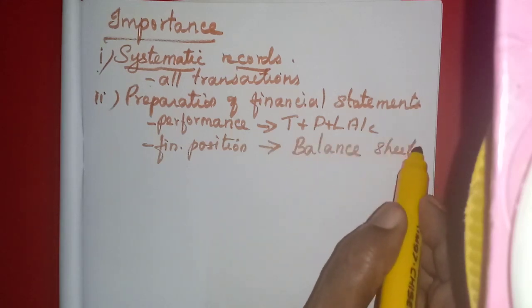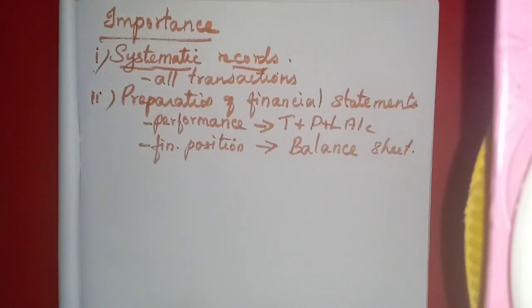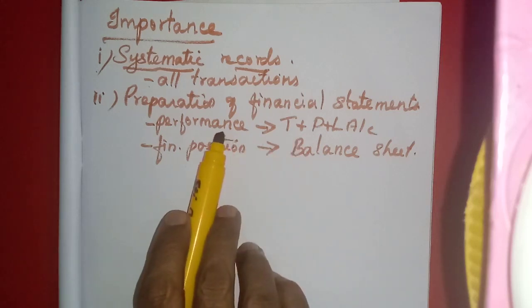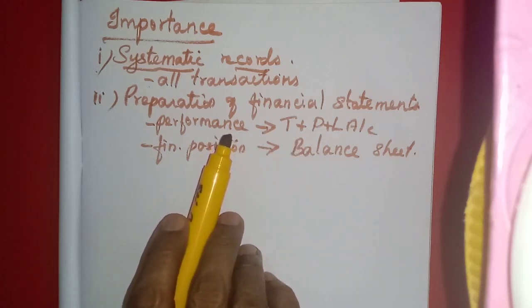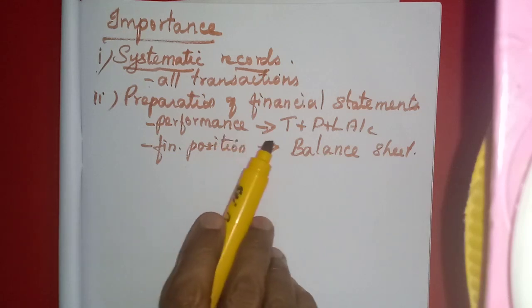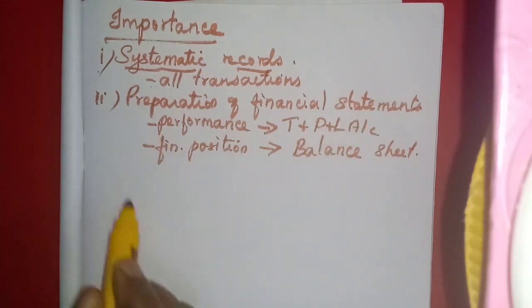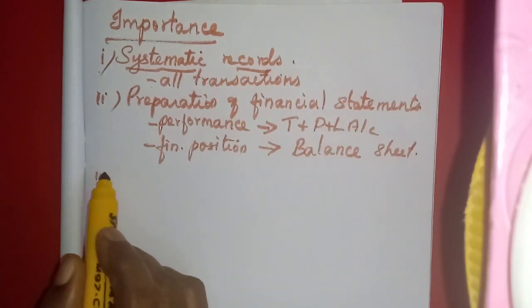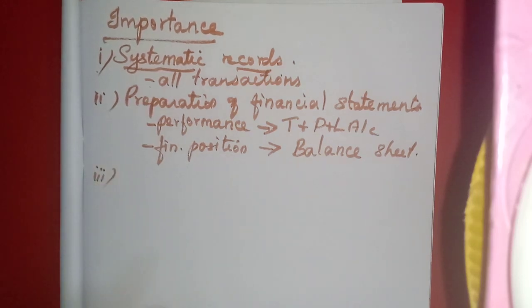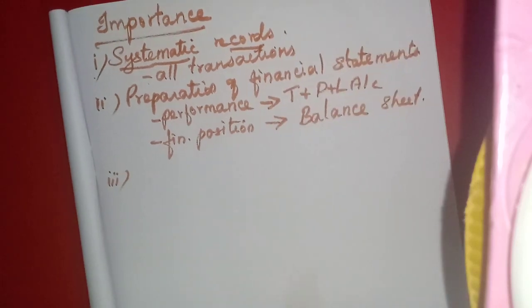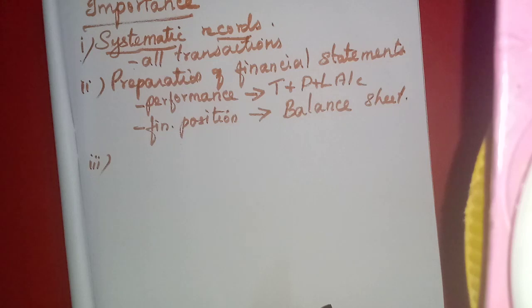Okay, from the balance sheet. Then, if we know about that profit only, the same profit will be distributed among the owners. Okay, for that purpose also we need this importance. Why? Preparation of financial statement. That is the reason. We need to calculate the share of profit to be given to the shareholders or the owners. Okay. Then the third point is assessment of progress.